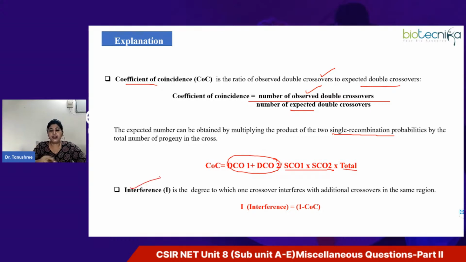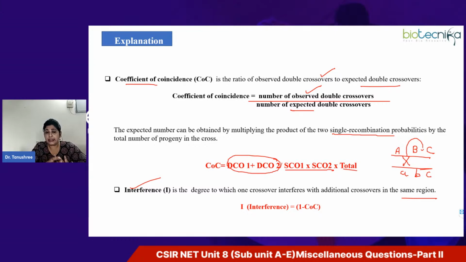And what is interference? Interference is the degree to which one crossover interferes with additional crossovers in the same region. Double crossovers are least common. What is the reason? Maybe because of some interference or steric hindrance: if crossing over is happening here, it will not allow crossing over to happen in the nearby region.